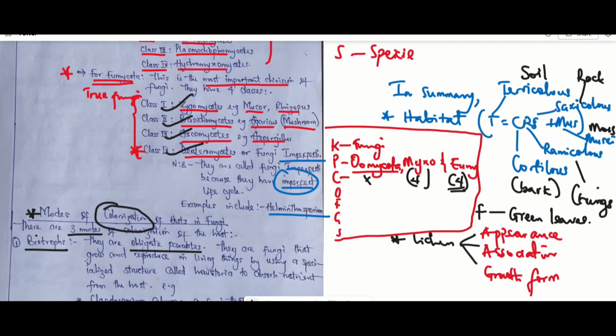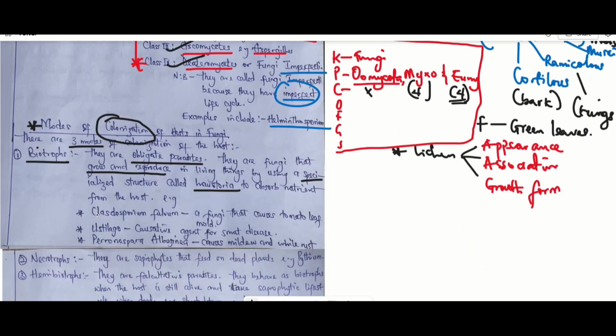Biotrophs in relationship with other organisms actually grow and reproduce in that organism, that is, in their host, using a specialized structure called the haustoria. The haustoria is used to absorb nutrients from the host, and that is how they live as a biotroph until the host dies. All right, examples of fungi that are classified under the biotrophs are as follows.